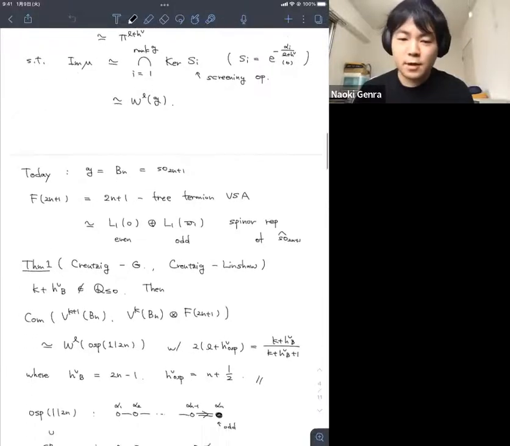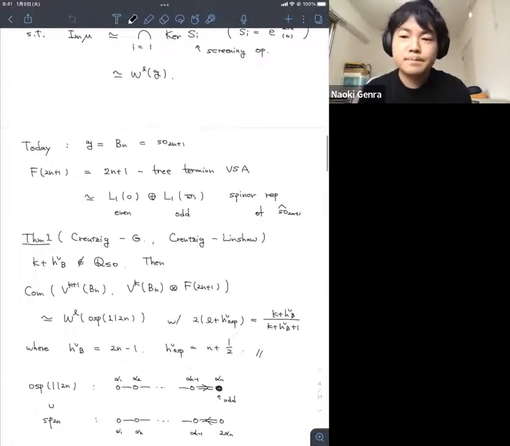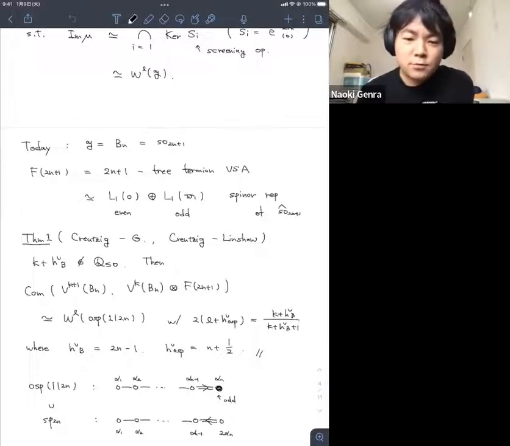I mean the principal W algebra of osp(1|2n). And k and l are related by a similar formula: 2 times (l plus h-check of osp) equals (k plus h-check B) over (k plus h-check B plus 1). Now h-check of B is equal to 2n minus 1, and h-check of osp equals n plus half.